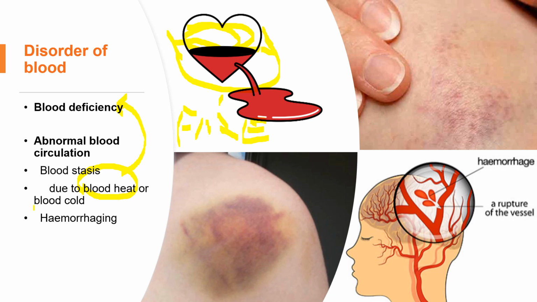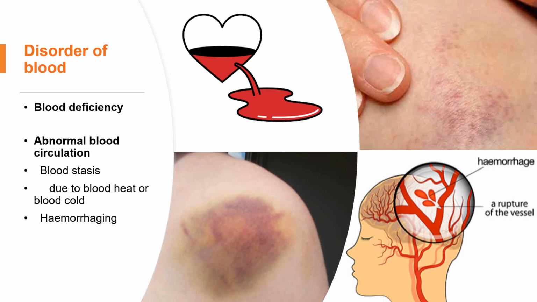The second is blood cold. So don't be confused here. These two are exactly opposite: blood heat and blood cold. When you see these kinds of terms, we're going to talk a lot about them in future, the different terms put together, blood heat or blood cold.